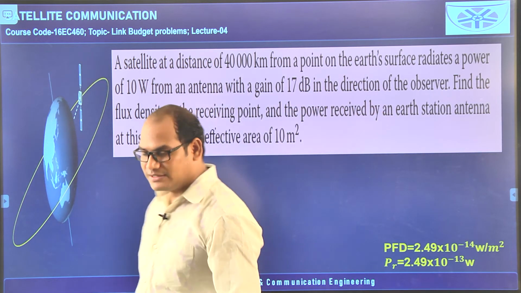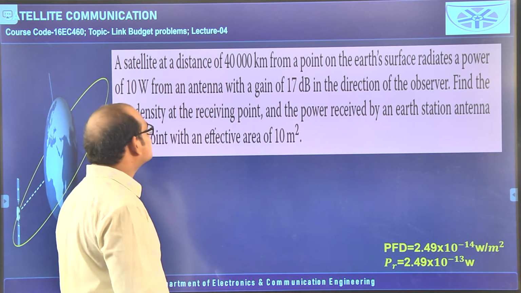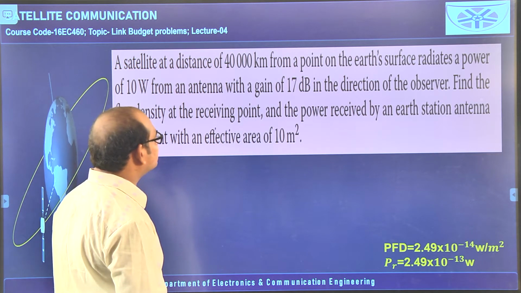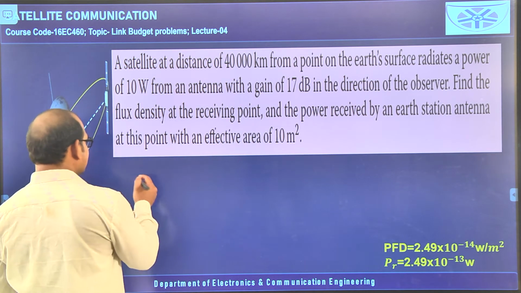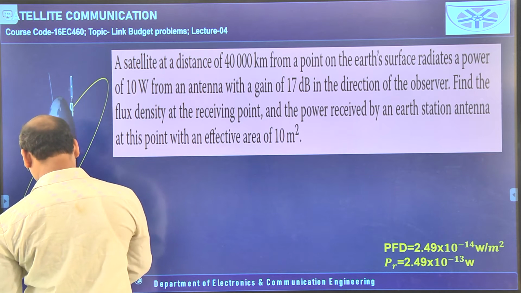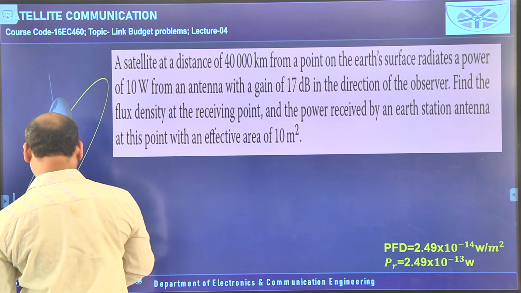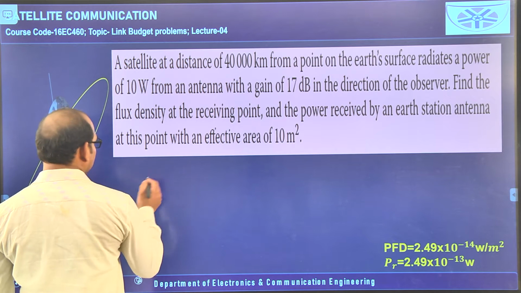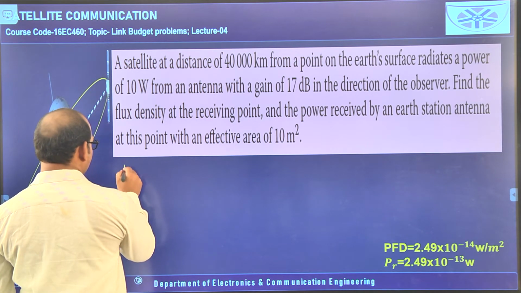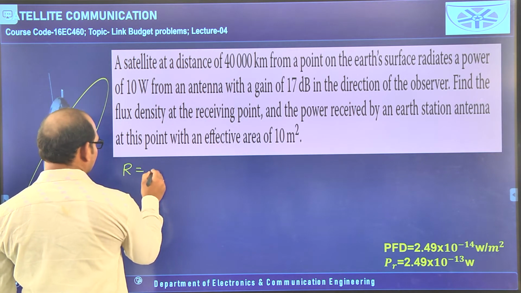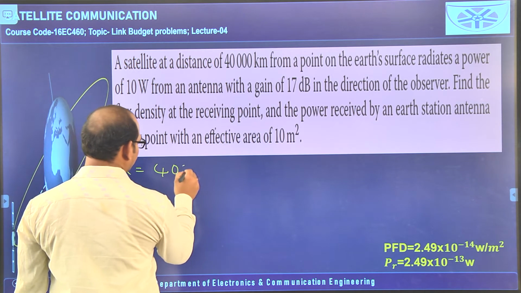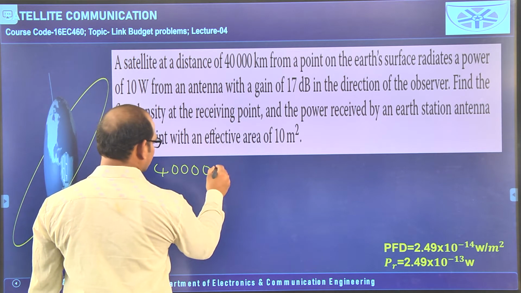The satellite, which is at a distance of 40,000 kilometers from a point on the earth surface. So, the distance is given. The distance we are taking as r, for example, r is equal to 40,000 kilometers.